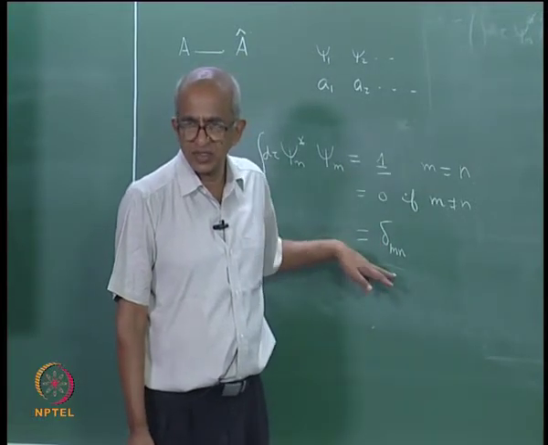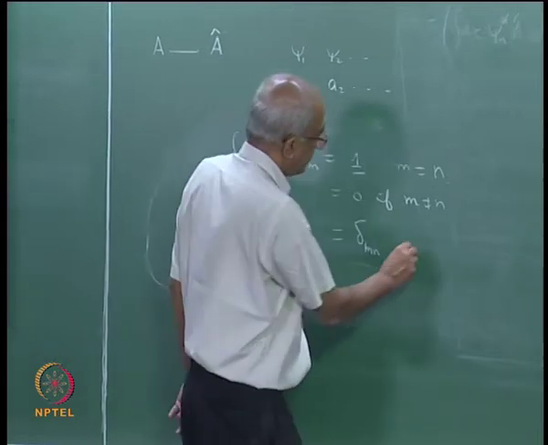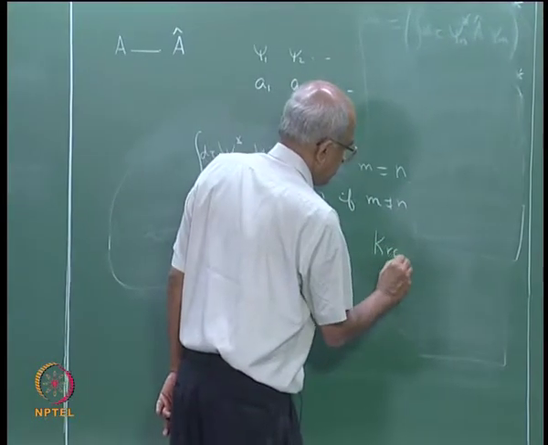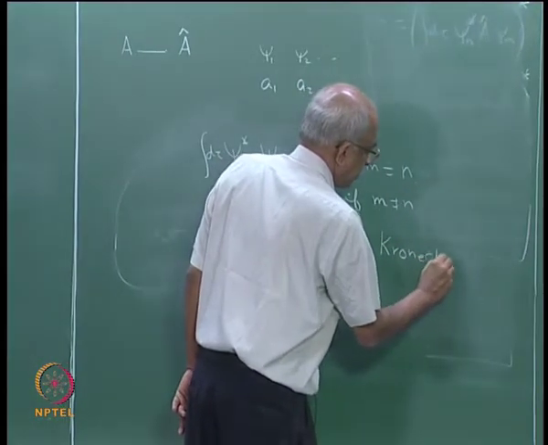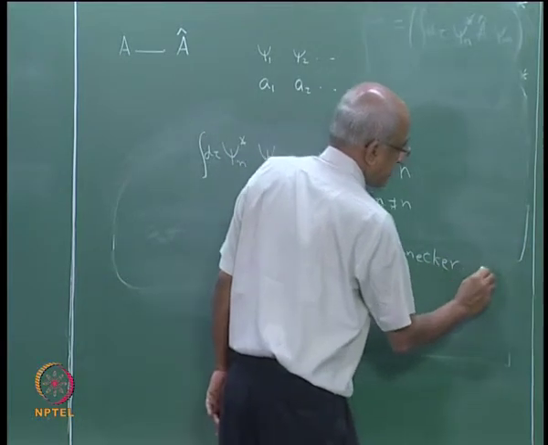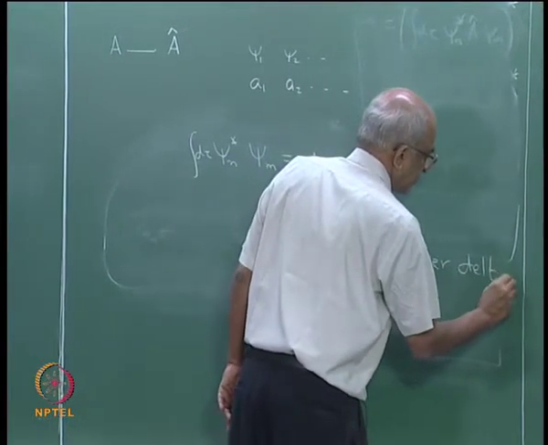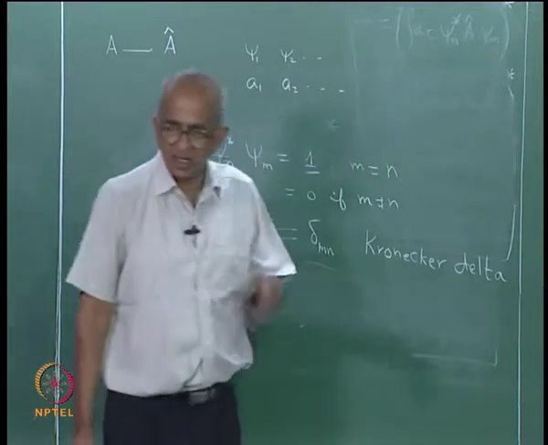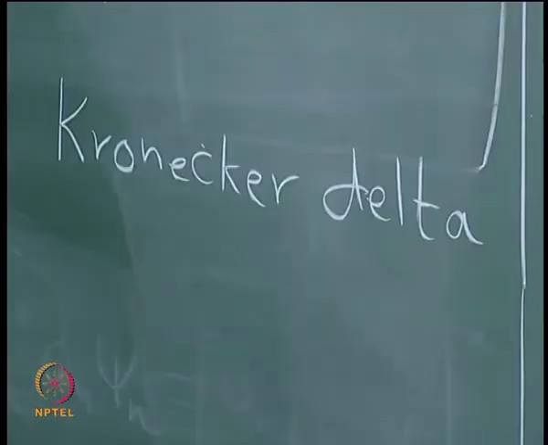That is the definition of this symbol, and it is referred to as the Kronecker delta. Kronecker is the name of a person. We have already seen another delta, not delta but a delta function, which was introduced by Dirac that we discussed earlier.